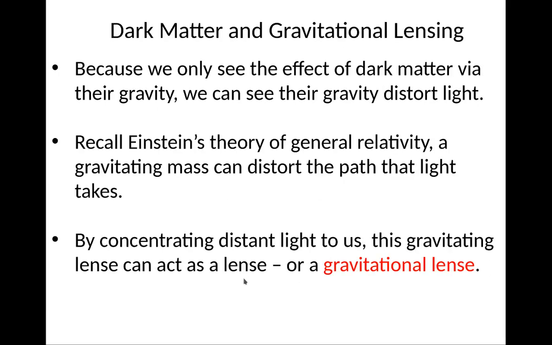Because we see the effect of dark matter via gravity, we can also see their gravity distort light. Recall Einstein's theory of general relativity: gravitating mass can distort the path the light takes. And so by distorting light on its way to us, this gravitational mass can act as a lens, or a gravitational lens.